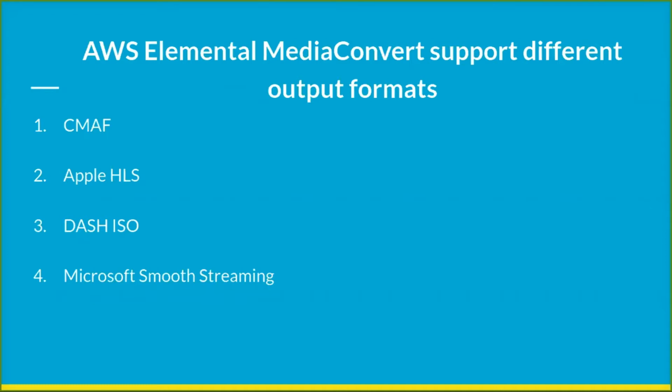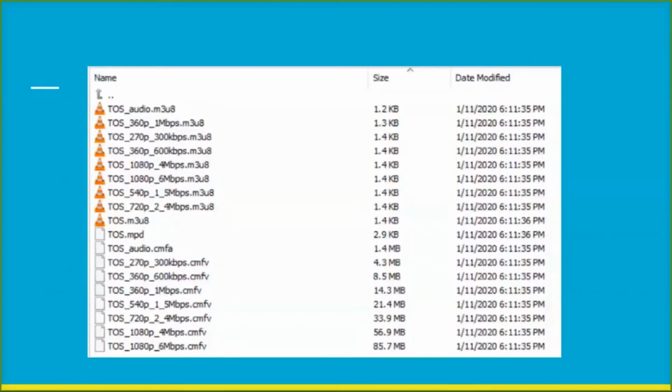In this image we can see different file formats. At the start, we have the M3U8 file format, which is the Apple HLS format, and after that we can see the MPD format as well, which is the manifest file for MPEG-DASH streaming, and below that we can see the CMFA and CMFV files.